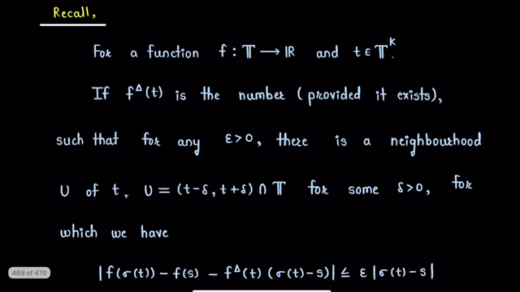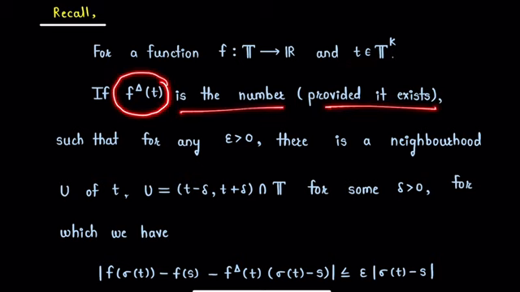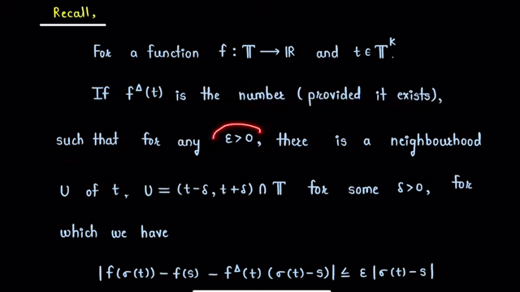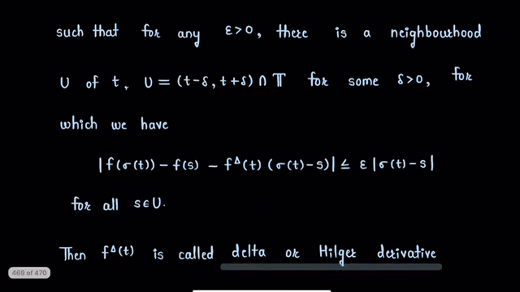For a function f from time scale T to set of real numbers R and a point t in set T to the power k, f delta t is the number, provided it exists, such that for any epsilon positive, there is a neighborhood say U of point t, which is the intersection of interval t minus delta comma t plus delta with time scale T for some delta positive, for which we have the condition modulus of f of sigma t minus f of s minus f delta t multiplied by sigma t minus s is less than or equal to epsilon times modulus of sigma t minus s.